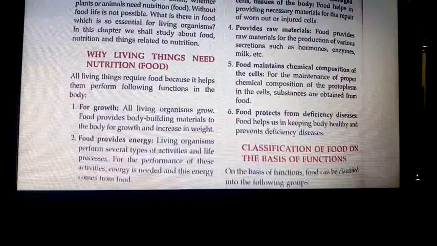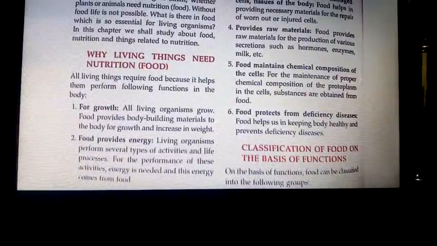For the performance of these activities, energy is needed, and this energy comes from food. Without energy, can you do any work? On a fasting day, you cannot do any work. You look so tired, and only one thing is missing: food. But how much change is there between an ordinary day and a fasting day? You look very tired because you need energy for performing any function.